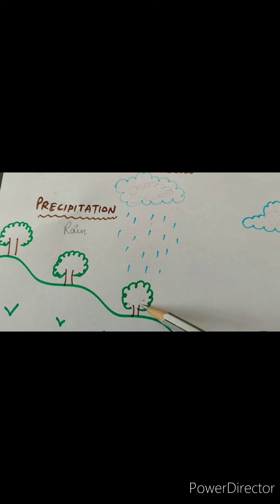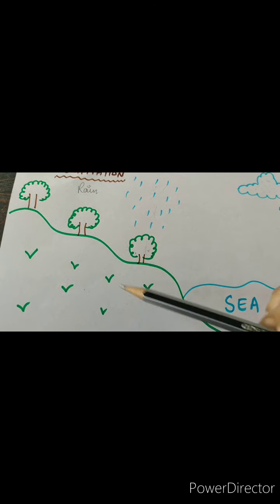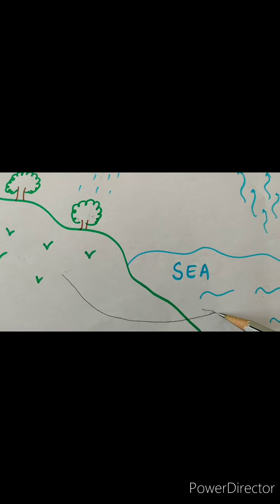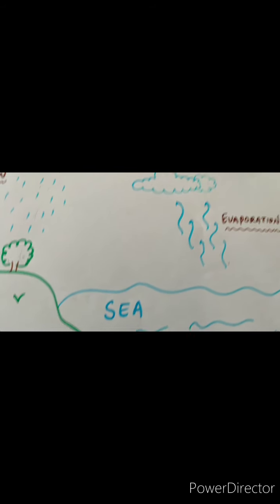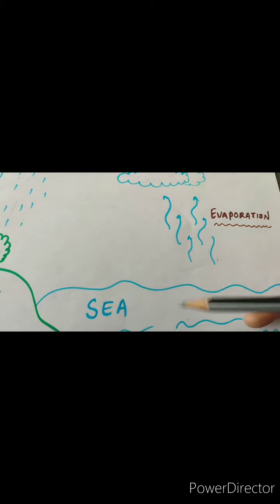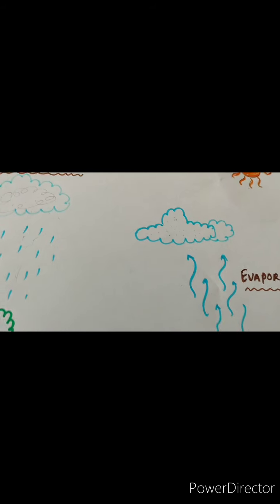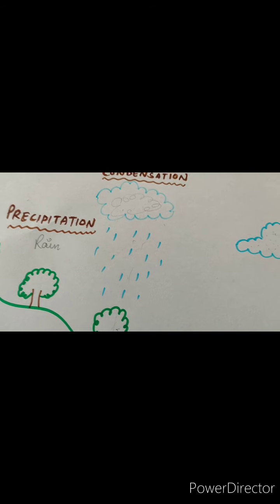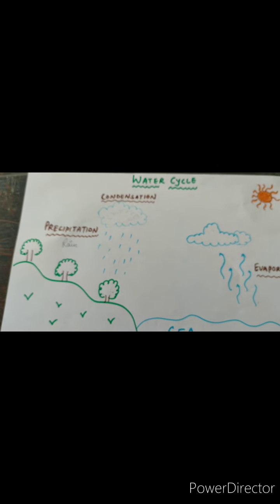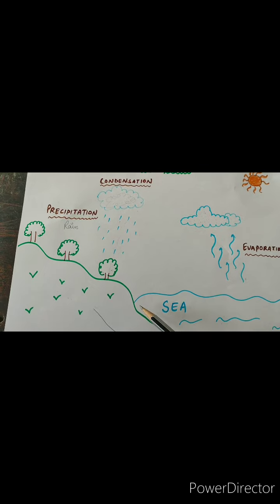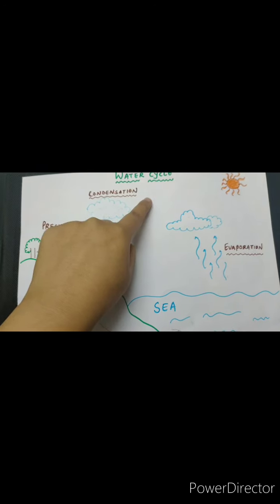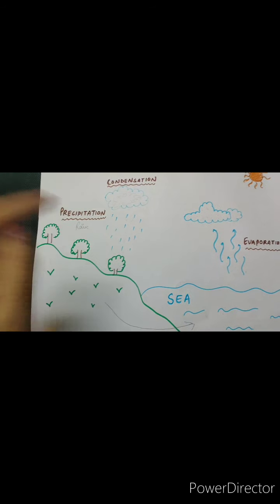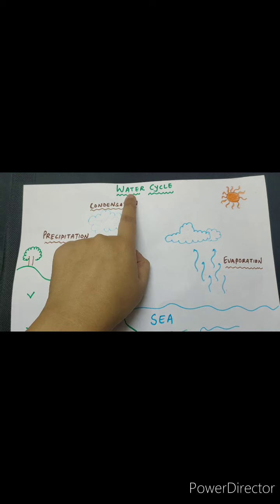That means after raining or precipitation, water comes back onto the surface of the earth, then goes into the sea. From the sea, water gets heated by the heat of the sun, converts into water vapor again, then cloud formation, water droplets, clouds become very heavy, and then they start raining. So this cyclic movement of water from sea to sky, formation of the cloud, and then coming back on the earth in the form of rain, is known as the water cycle.